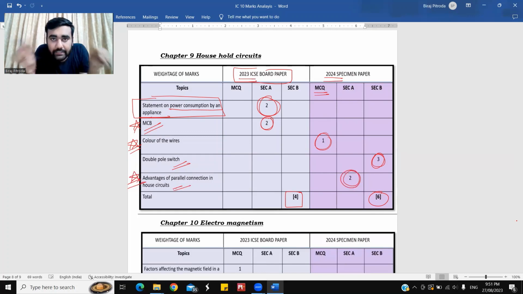They can give you a circuit diagram and on that circuit diagram they can give you case study based questions. Meaning in the circuit diagram 3-4 circuits will be given to you, and on that case study based questions are expected in your exam. Fine. You can see the average is maintained at 4-6, so on an average the weightage of this chapter is 4 to 6 marks.